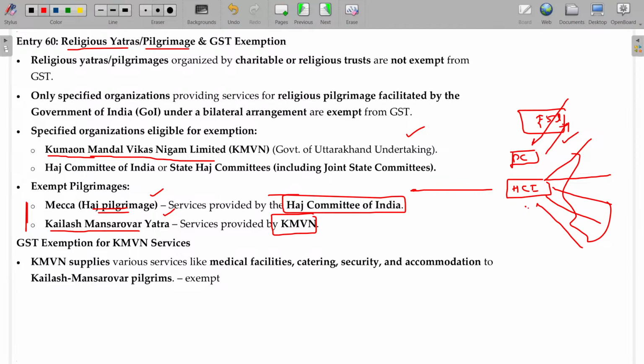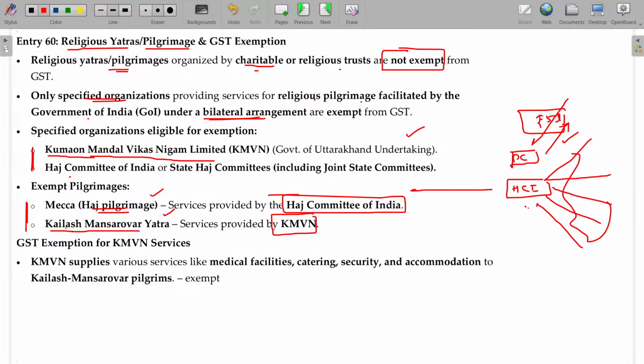In these two cases, Mecca by the Hajj Committee and Kailash Manasarovar Yatra by KMVN, GST is not applicable. Religious yatras and pilgrimages organized by charitable or religious trusts are not exempt. Only specified organizations are. Religious pilgrimage facilitated by the government of India under a bilateral agreement is also exempt.